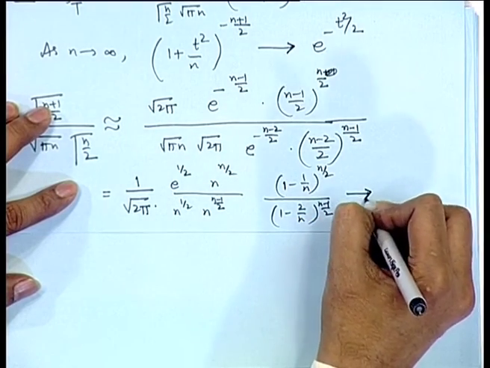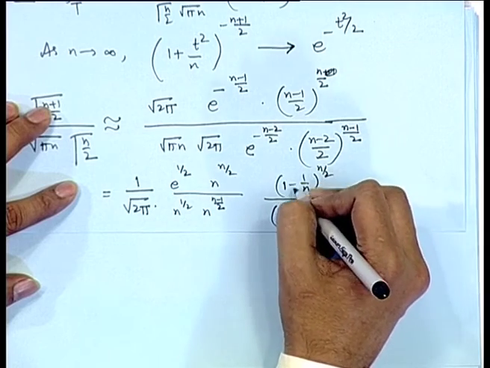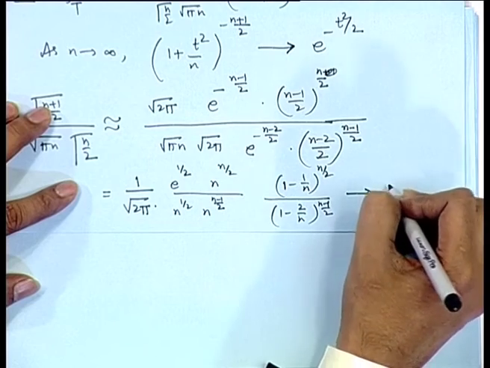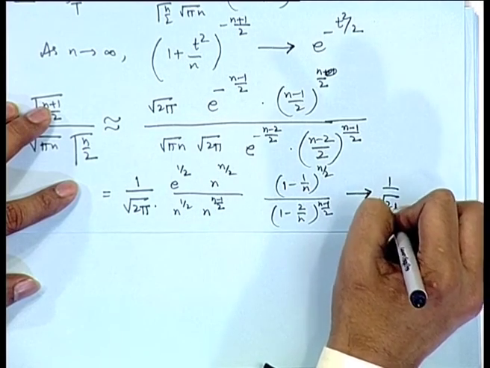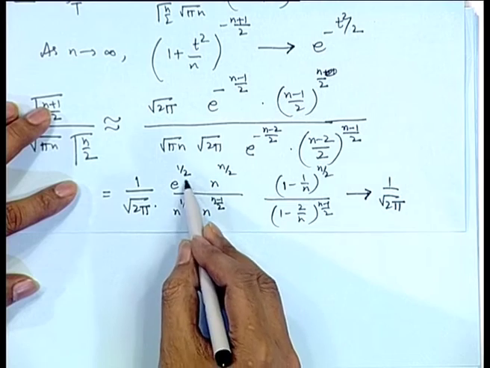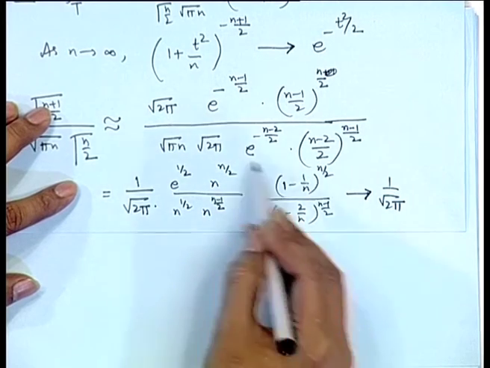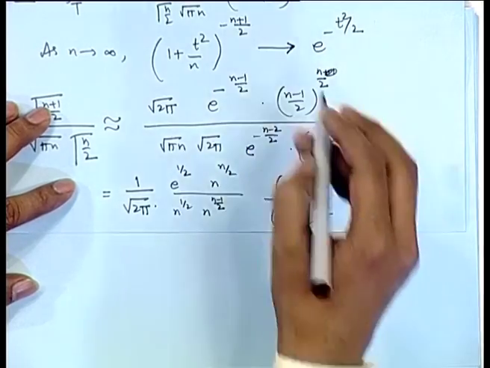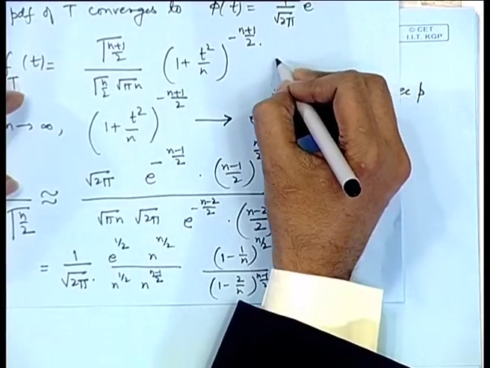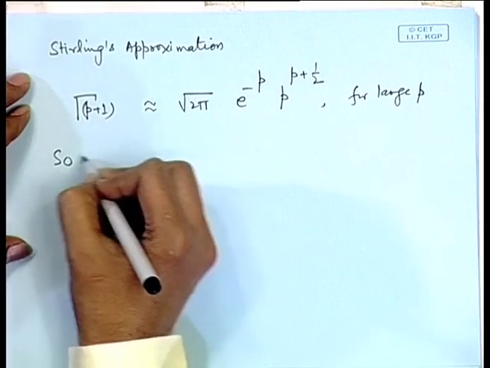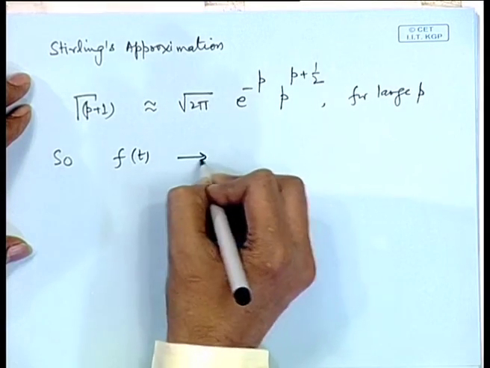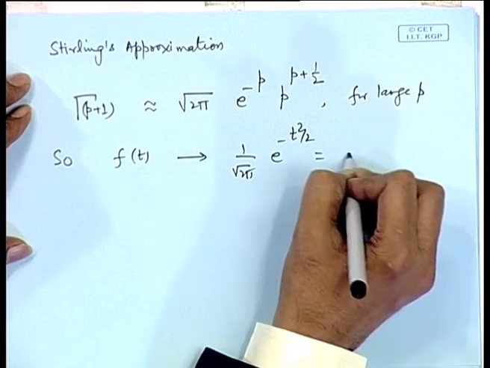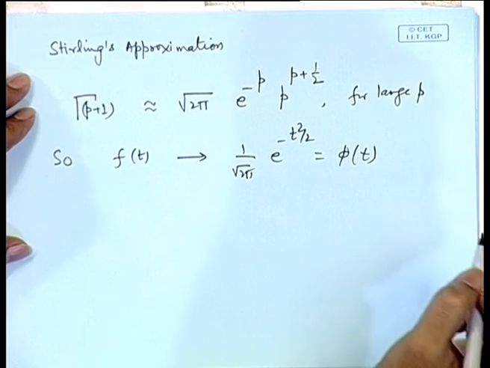If I take the limit as n tends to infinity, this goes to e to the power half and this goes to e. Therefore, the limit is simply 1 by root 2 pi, because e to the power half, e to the power half and e get cancelled out. So, this proves that f(t) converges to 1 by root 2 pi e to the power minus t^2/2, that is the density function of the standard normal variable.